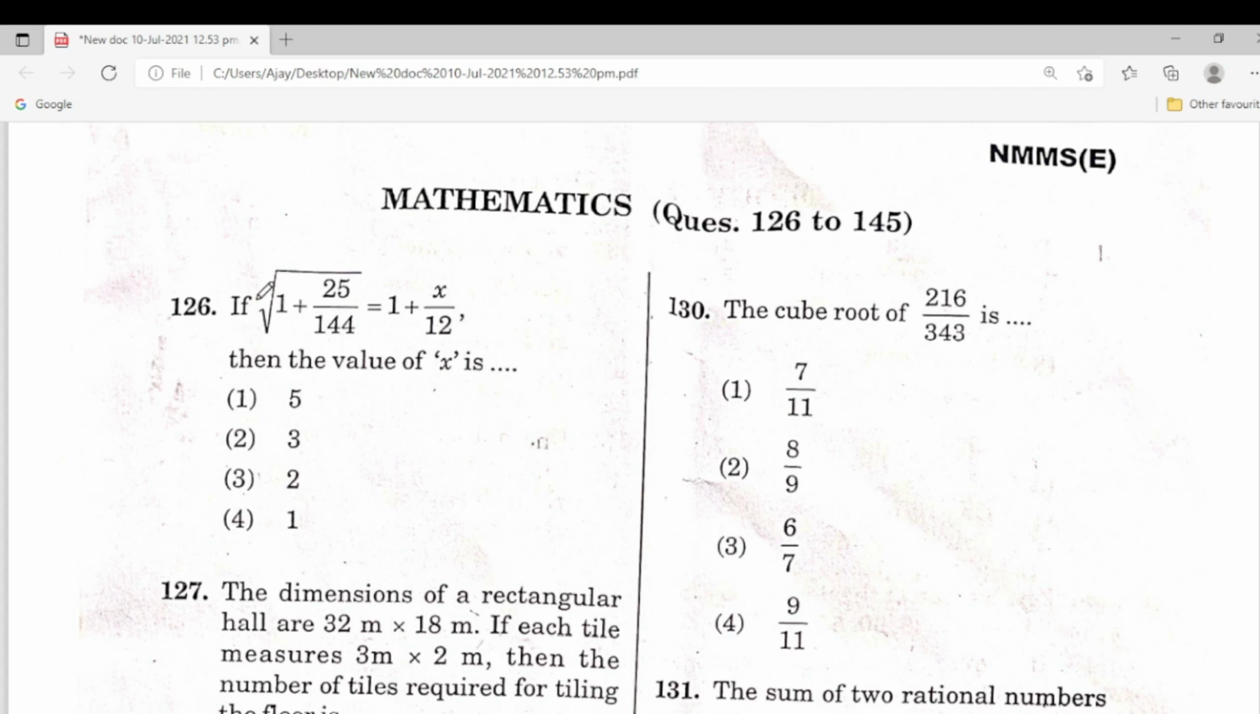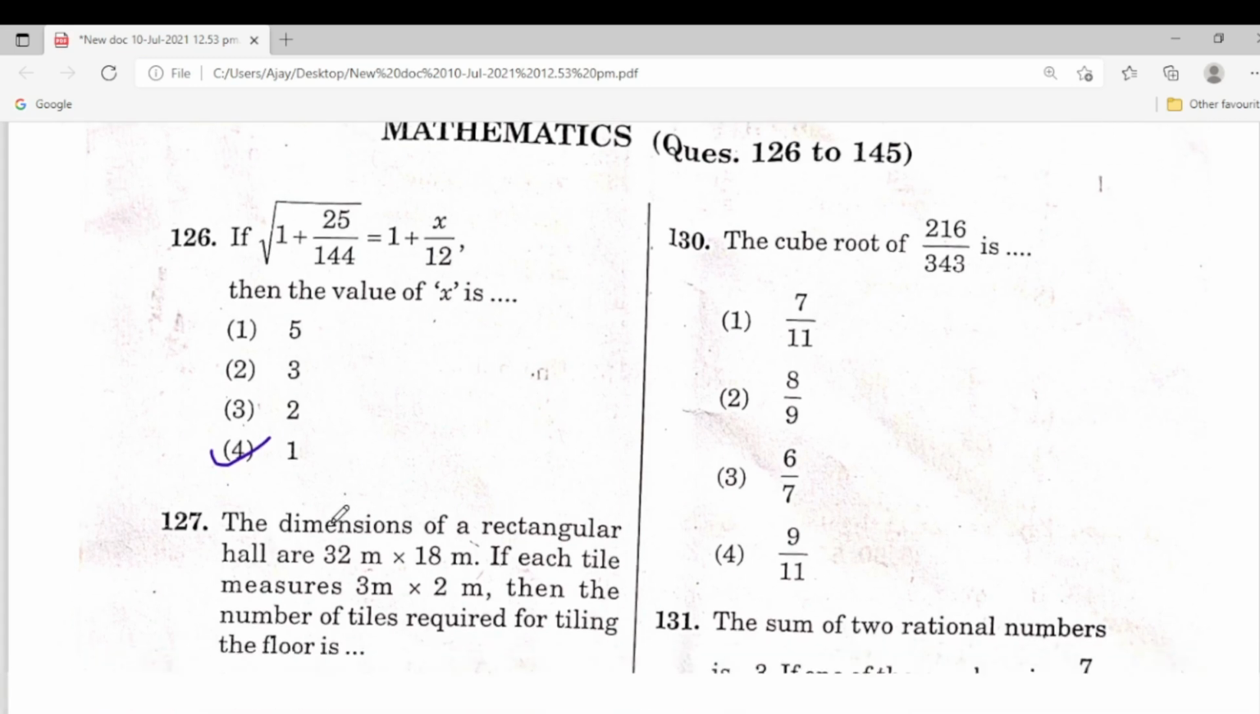So here is, if root of 1 plus 25 by 144 is equal to 1 plus x by 12, then the value of x? So all the students, I will explain in the next video. So here the answer is 1. So here is the solution: 144 plus 25, 169. So square root of 169 is 13, square root of 144 is 12, 13 by 12 is equal to 1 plus x by 12. When you do the solution you can get answer 1.